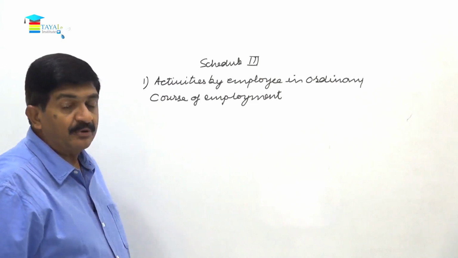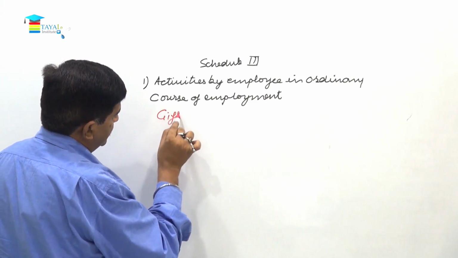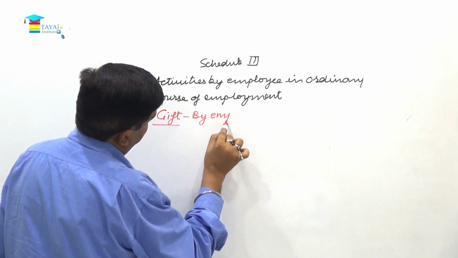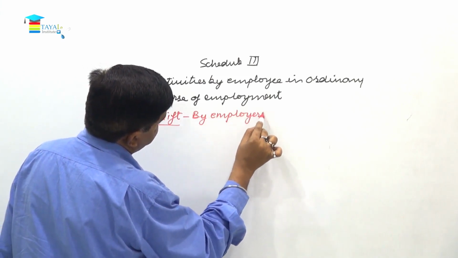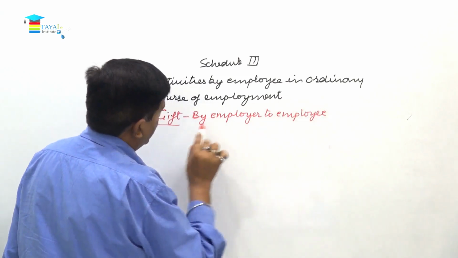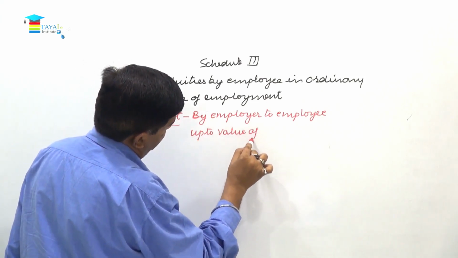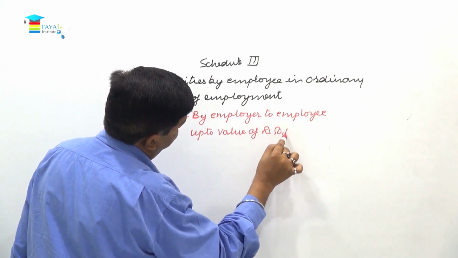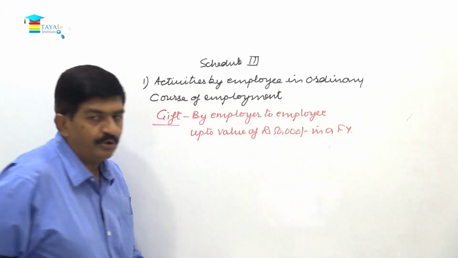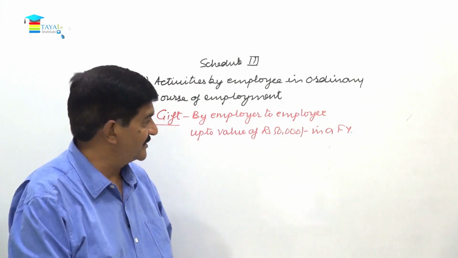But anything over and above the salary or remuneration, then comes gift. Gift by employer to employee, up to value of rupees 50,000 in a financial year. This is also not considered as a supply. If the value exceeds, it will become taxable.